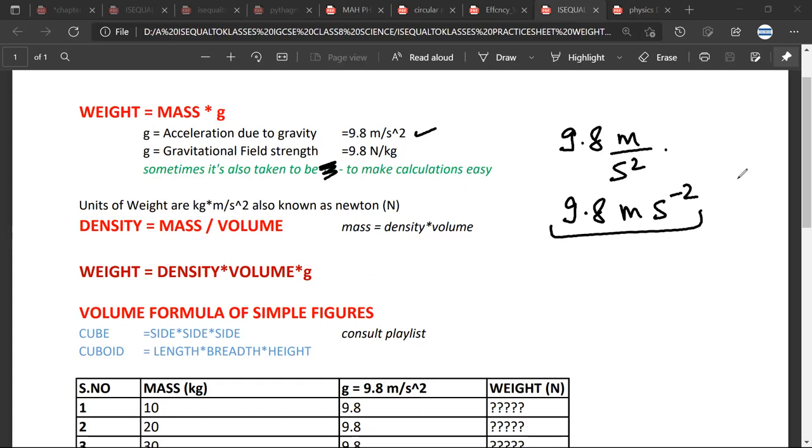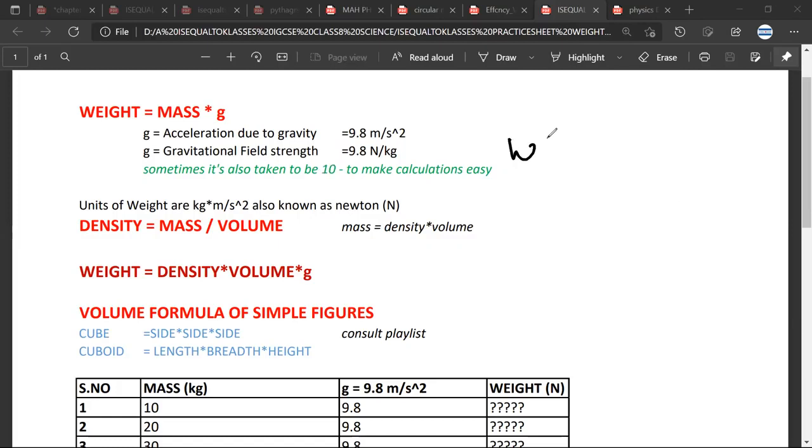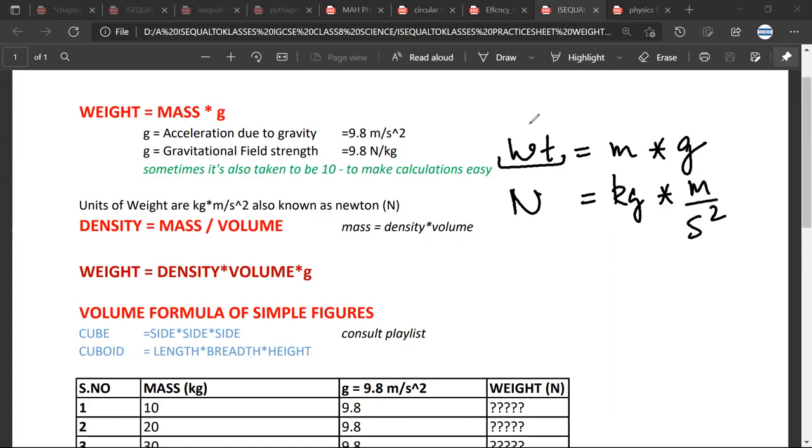No, sir. Okay. Now, the next thing that we need to understand is, because we have defined weight as mass into acceleration due to gravity, the unit of weight is Newton. Mass is in kg, and because this is acceleration, this is meter per second square. So our understanding is that Newton is equal to kg meter per second square. Any doubt about this? No, sir. Mr. Satya? No, sir. Mr. Ariman? Okay.